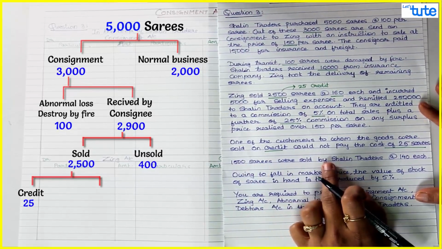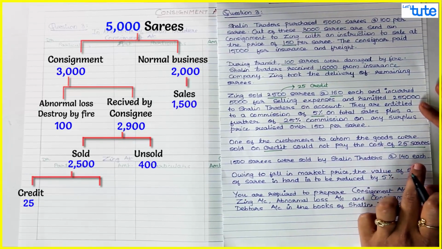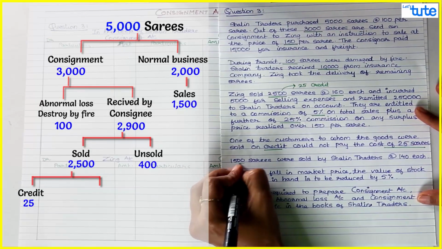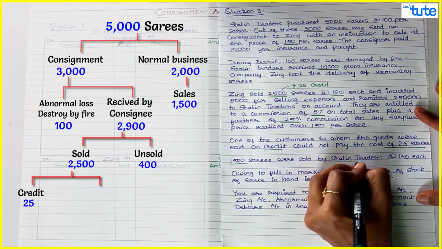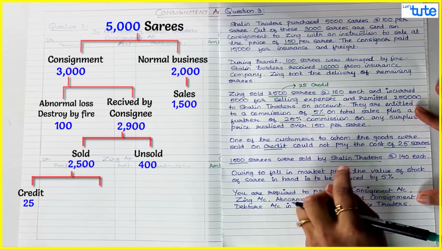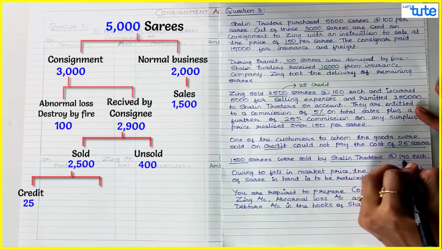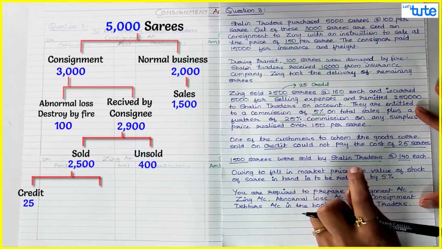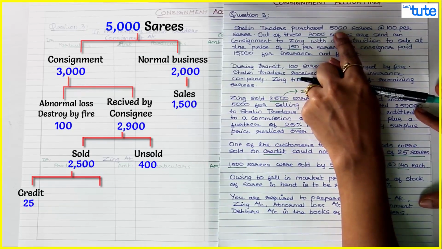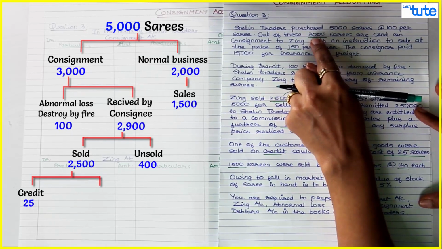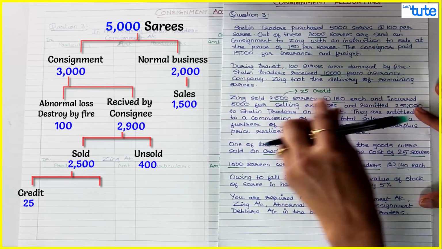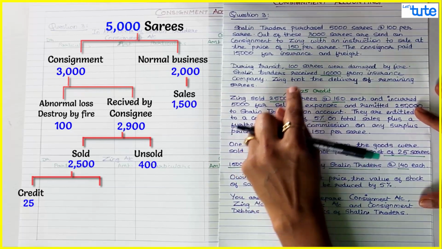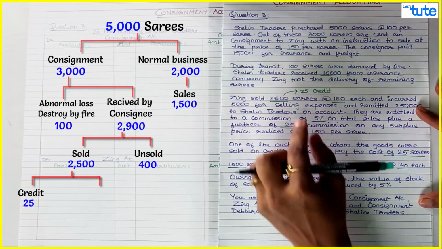1,500 sarees were sold by Shalin Traders at 140 each. Now these sarees are sold by whom? By Shalin Traders, meaning consignor himself, at 140. So this is not a consignment business, because out of the 5,000 sarees which were purchased, only 3,000 sarees were sent on consignment, of which Zing had sold 2,500 sarees and 100 sarees were destroyed by fire.